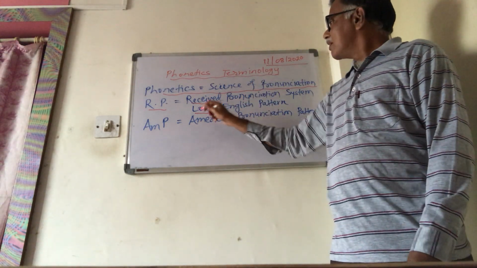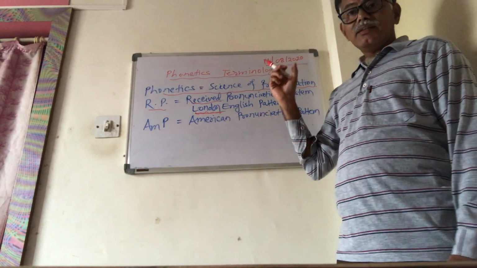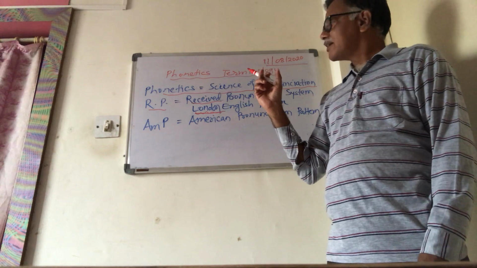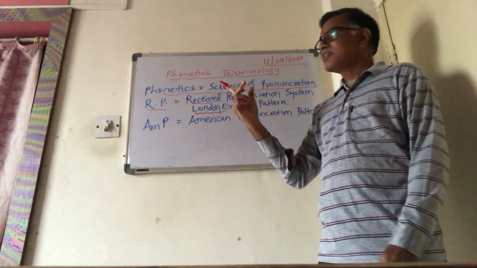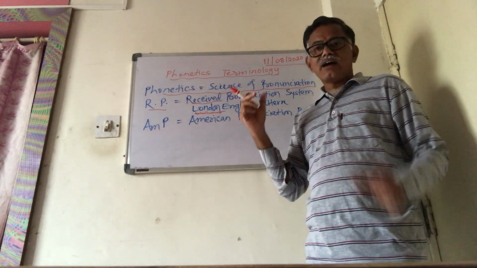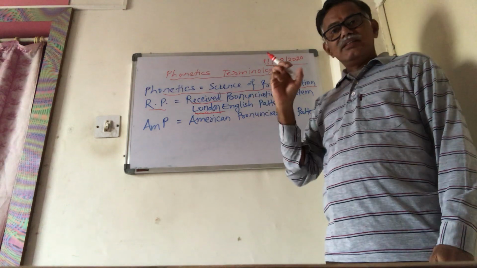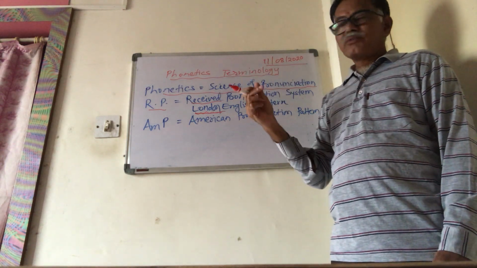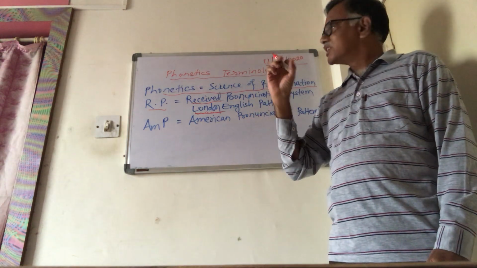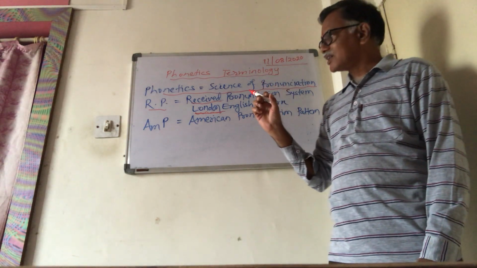It belongs to the London area of Britain. So the people living in that area speak that language, that dialect, that kind of pronunciation, and we call it a standard system for our study of pronunciation. This is the topic that we have to follow, English sound systems, especially what we call the British sound system.